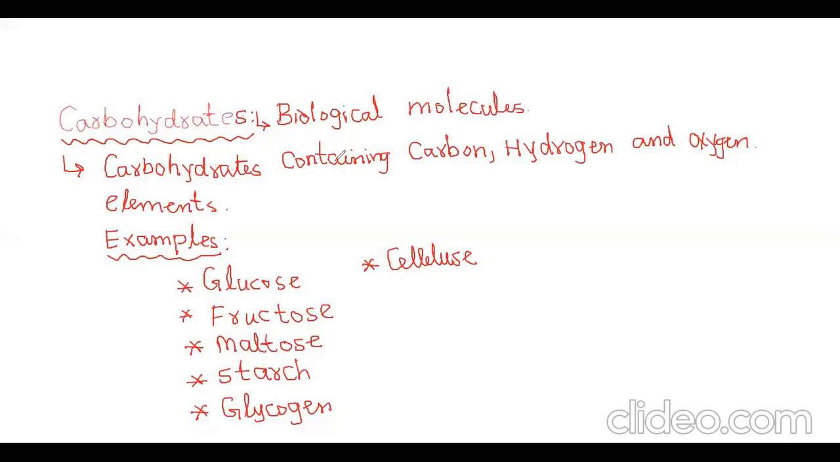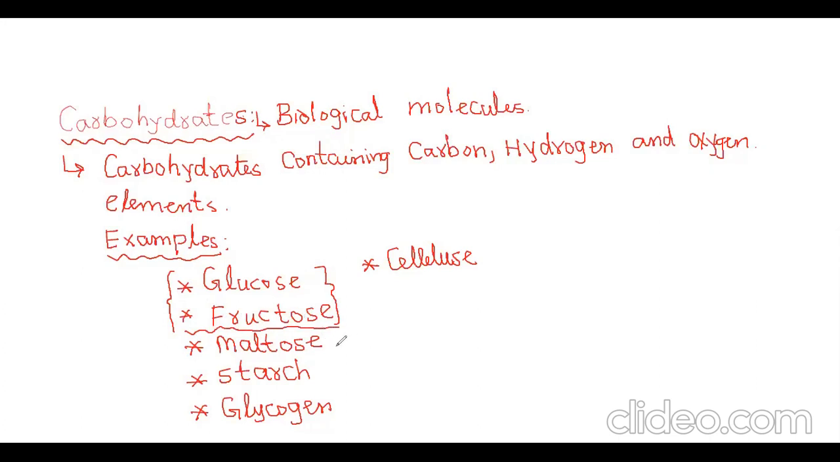Carbohydrates are biological molecules containing carbon, hydrogen and oxygen elements. Examples of carbohydrates are glucose, fructose, maltose, starch, glycogen and cellulose. Glucose and fructose are the small, very simple forms of carbohydrate. The basic units are glucose and fructose.